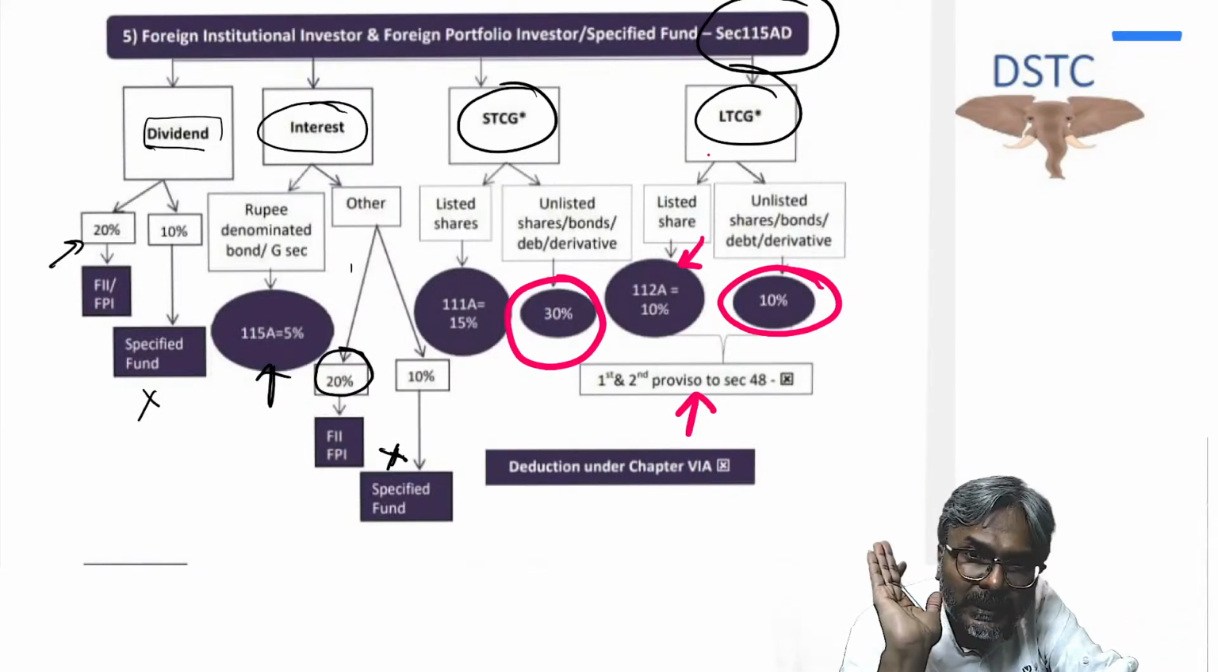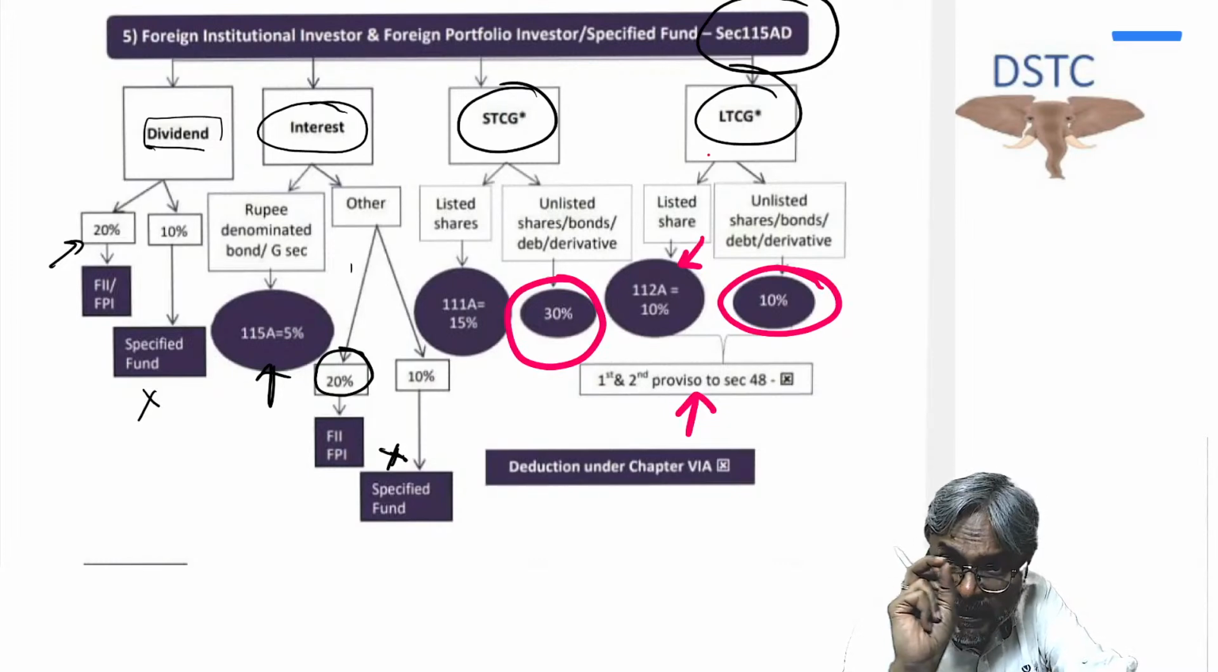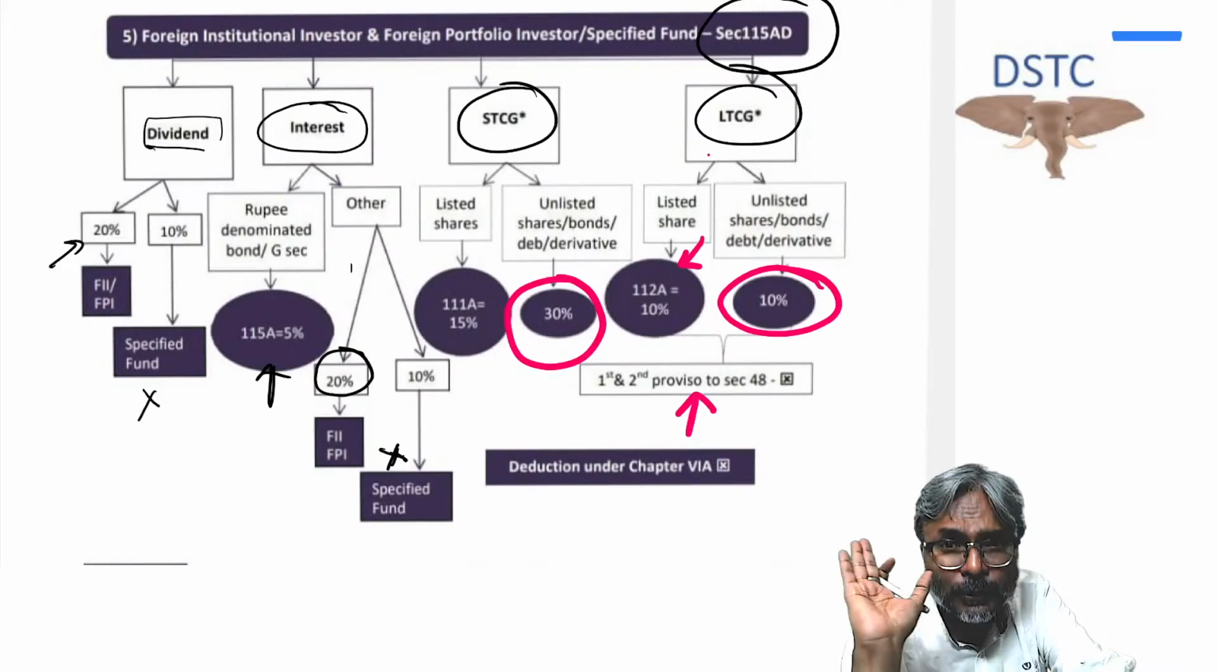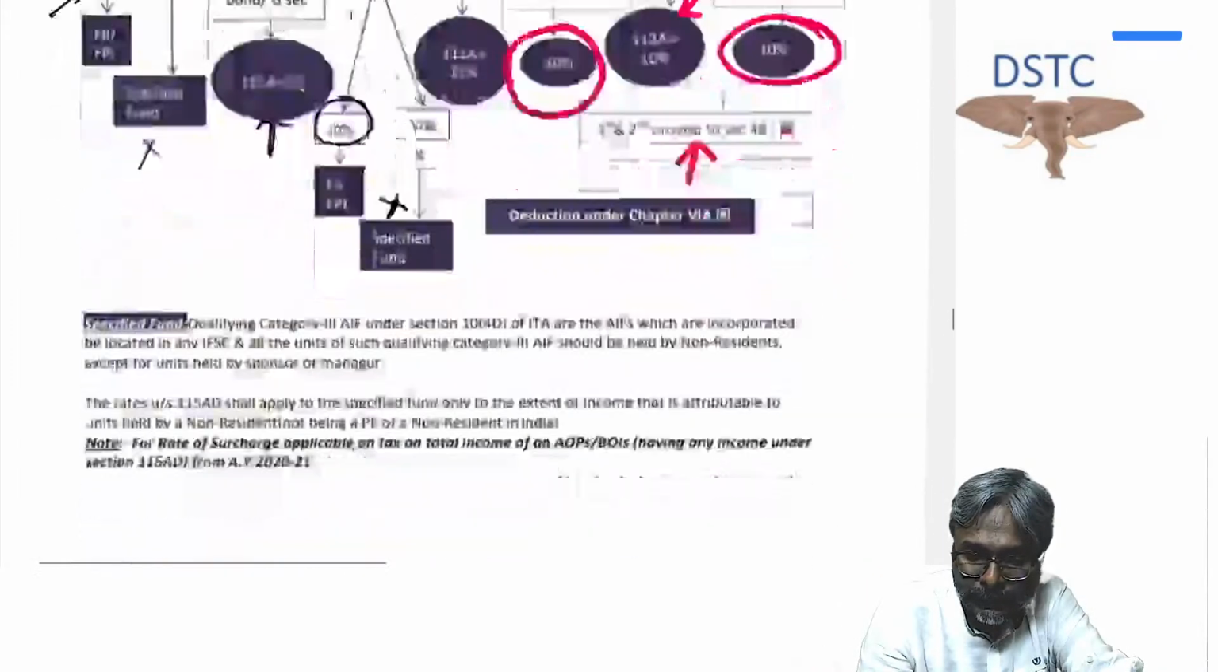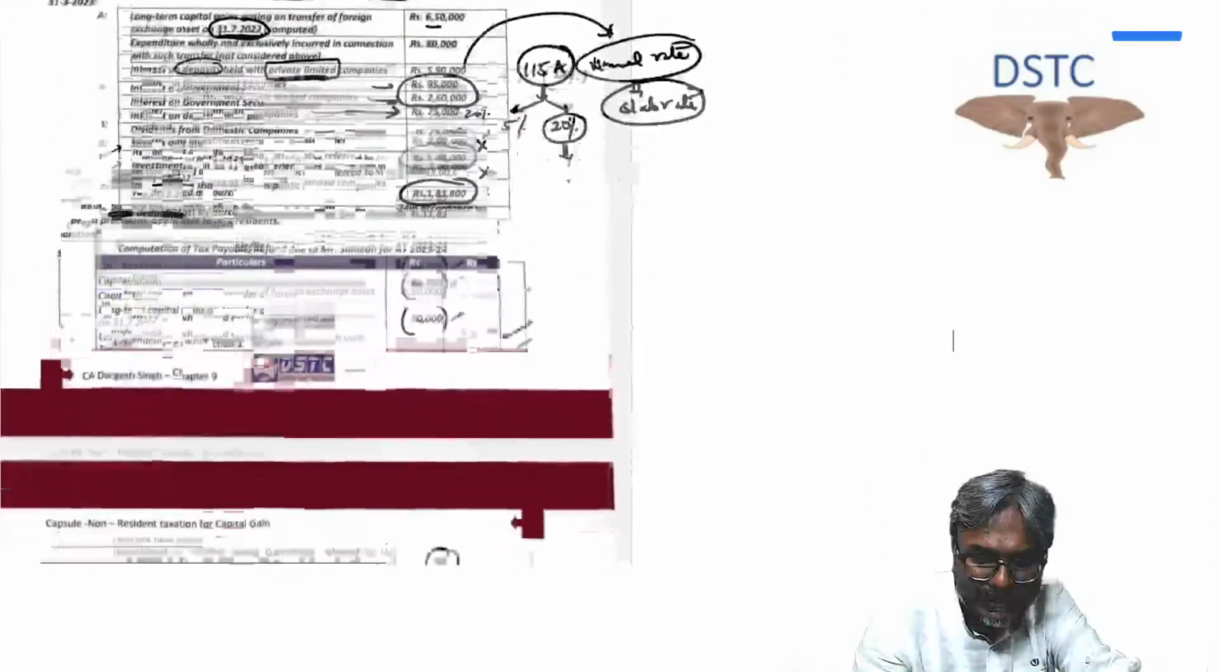Only remember this much. As far as FII is concerned, please do remember 115AD also. 115AD also. Is that point clear to all of you students? With that, we are done with this FII particular part.